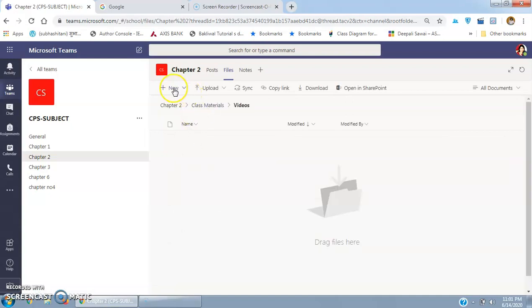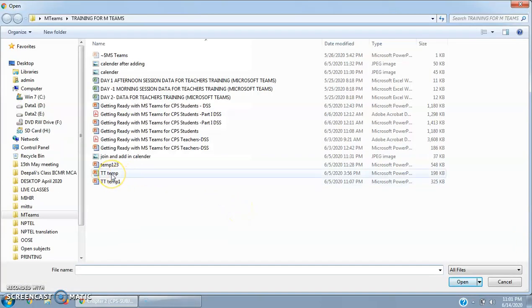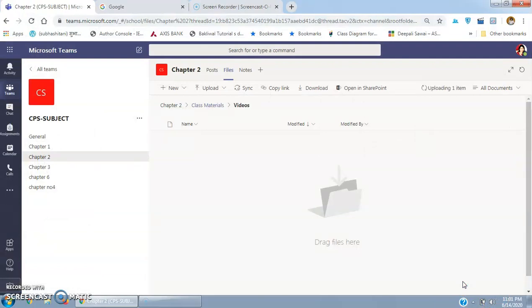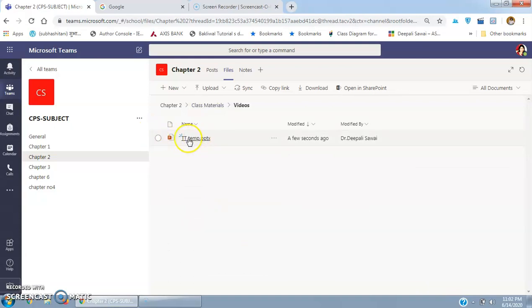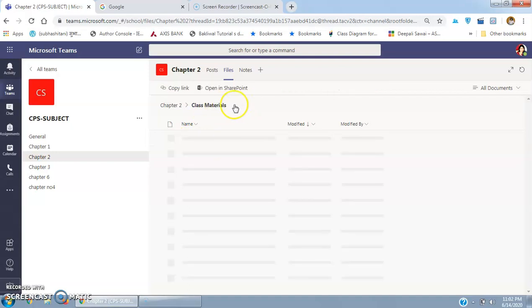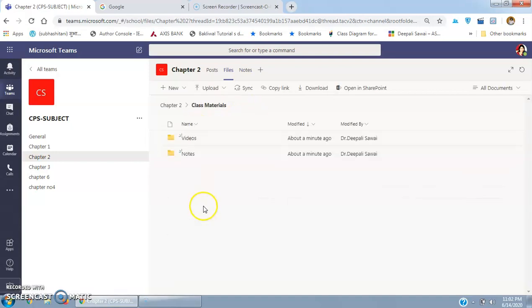So if you have to upload a file, there are different ways to upload. Upload a file from here, a file which is present in your laptop. Say this file I will upload. This is just now a PowerPoint file, but the video file where you have written the details of that video will be uploaded here. Okay, so once it is done, you can go back and forth by this path. So now in the class material folder we have 2 folders.